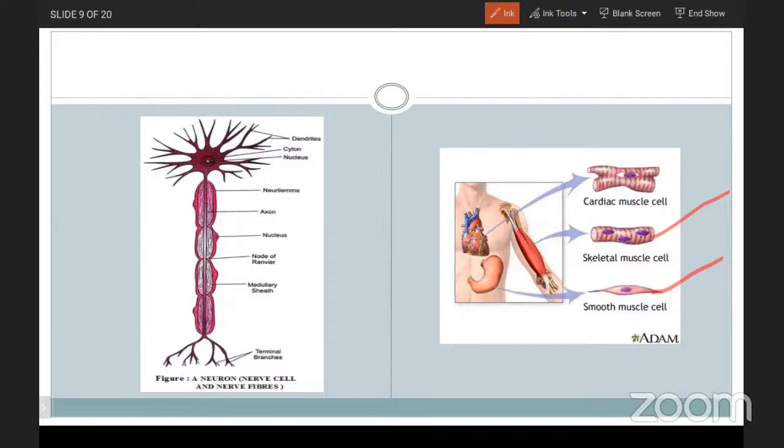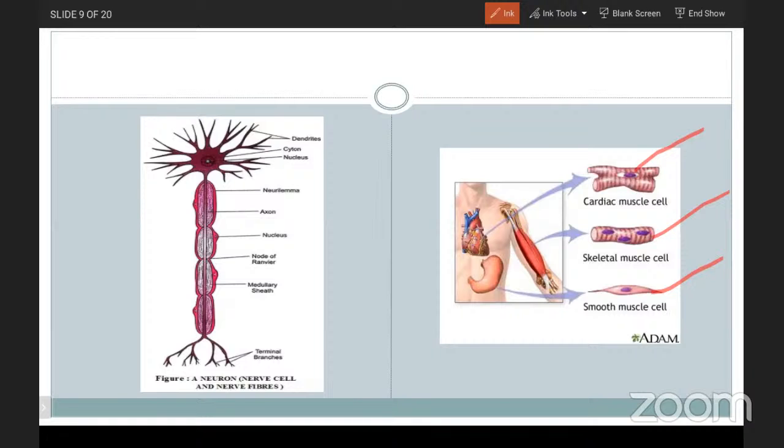The third one is cardiac muscles, whose appearance is just like the striated muscles, but functioning like the non-striated muscles. They have strip-like structures, but their functioning is not in our control. That is also involuntary. These types of muscles will be discussed in further classes.